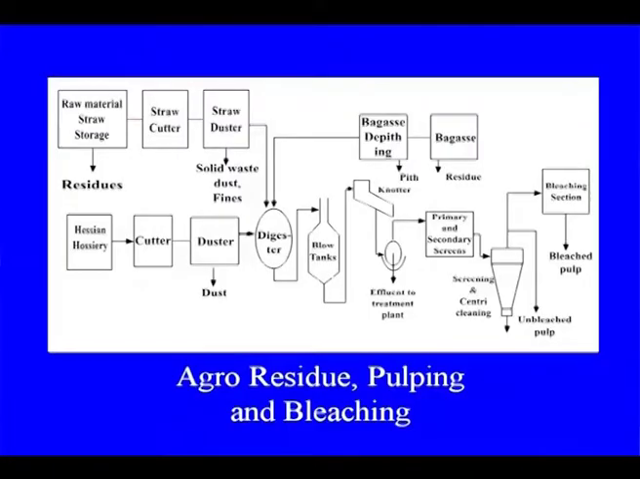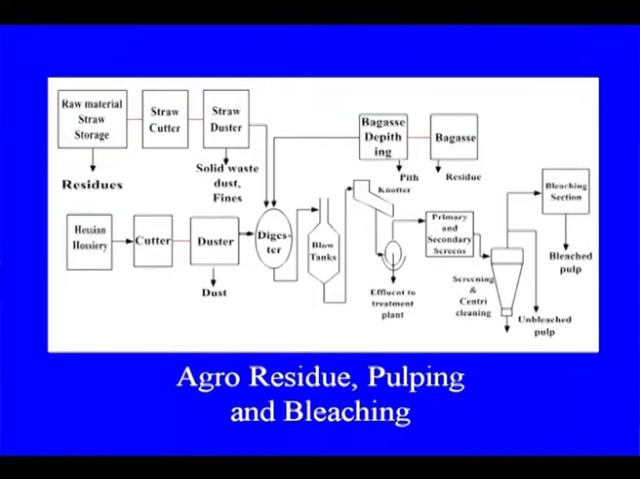This is the typical flow diagram for pulping of agro-based raw material: raw material, straw, then straw cutter, straw duster. After the straw dusting, it goes to the digester. I told you, while discussing the raw material, that we are also using hessian or hosiery cuttings for cooking. After the cooking, it is added along with the pulp, especially for making board paper.